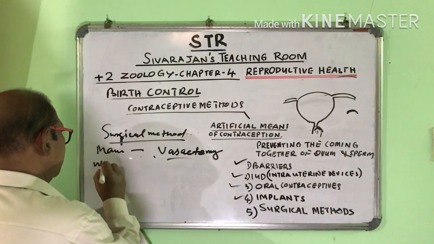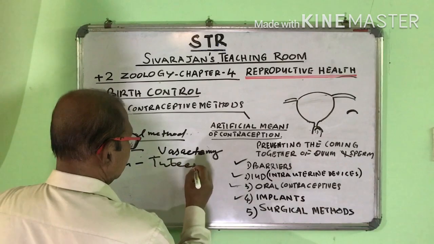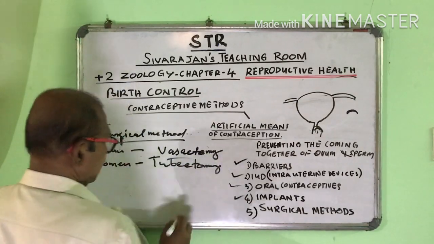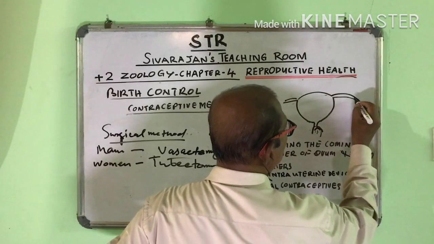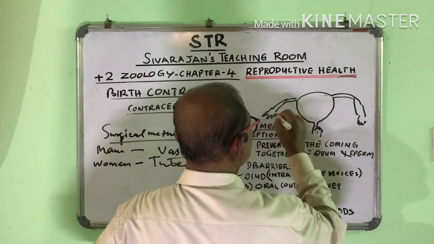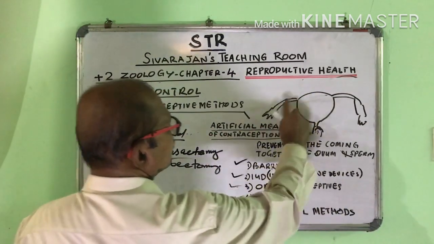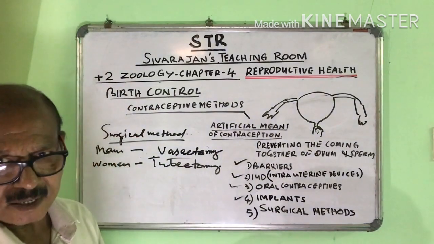tubectomy. What happens is, see, this is the oviduct. This is the uterus, these are the oviducts, this is the cervix, this is the vagina. So this is the female reproductive system.